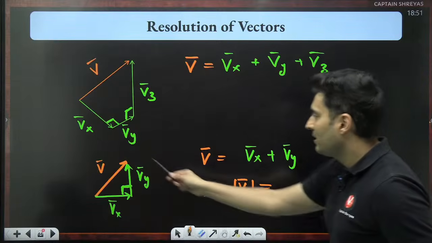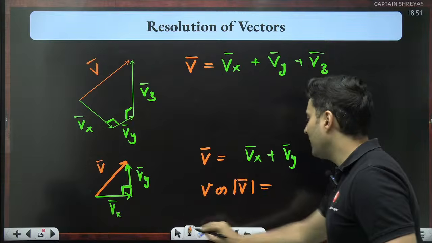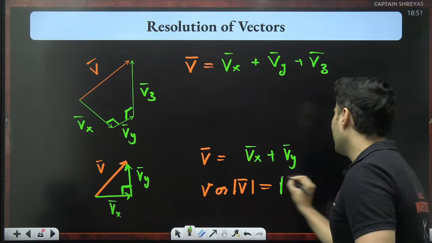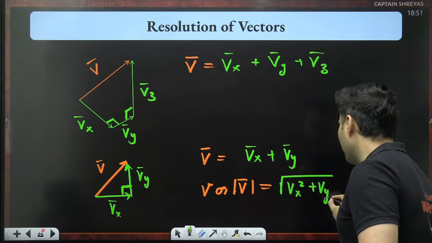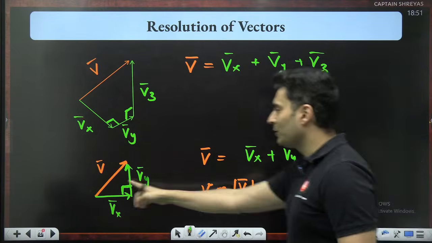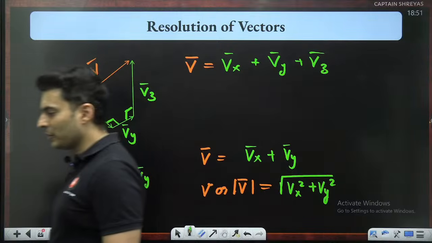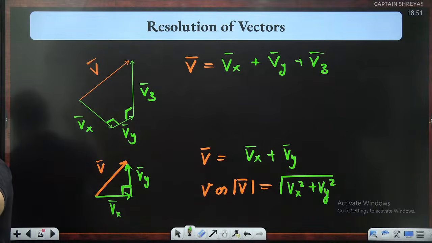So this side is the hypotenuse. Therefore, shouldn't it be nothing but the root of Vx square plus Vy square? The two sides square under the root should give me the hypotenuse, yes or no? I can use the Pythagoras theorem. Exactly.